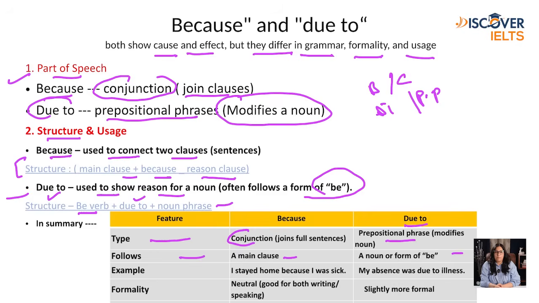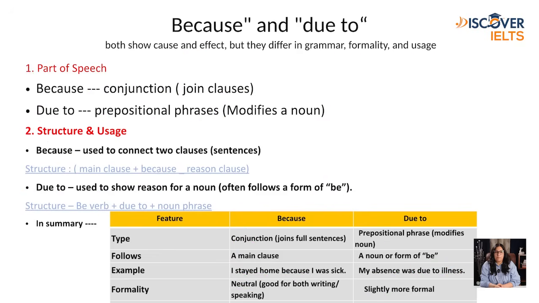For example, I stayed home because I was sick. My absence was due to illness. So that is the main difference between because and due to. In formality, because is neutral and due to is slightly more formal.